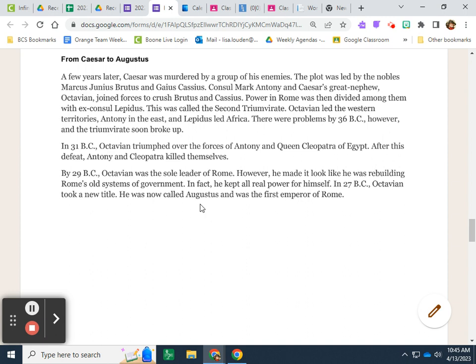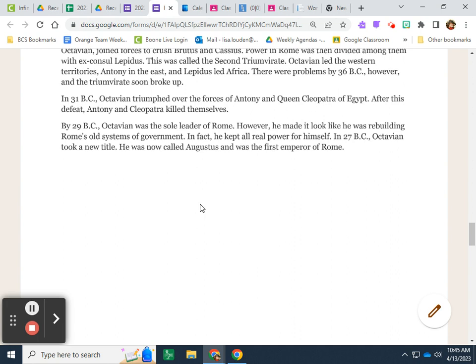This was called the Second Triumvirate. Octavian led the western territories, Antony in the east, and Lepidus in Africa. There were problems by 36 BC, however, and the triumvirate soon broke up. In 31 BC, Octavian triumphed over the forces of Antony and Queen Cleopatra of Egypt. After this defeat, Antony and Cleopatra killed themselves.